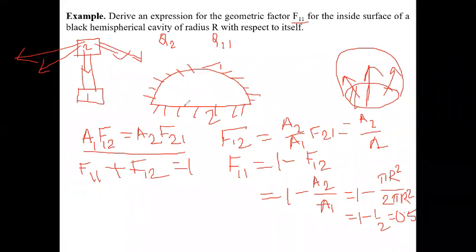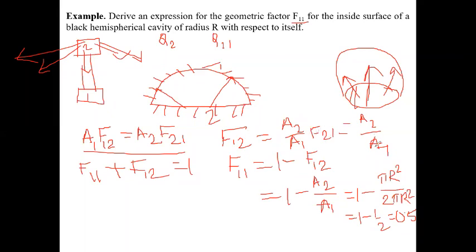So the total energy coming out is all incident upon the 1, and from this we can write F21 equals 1.